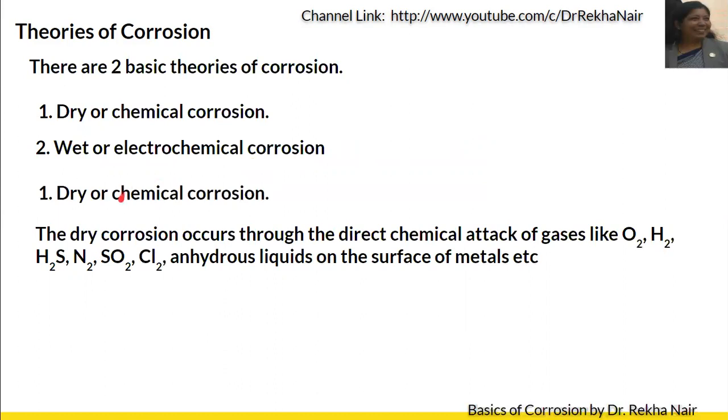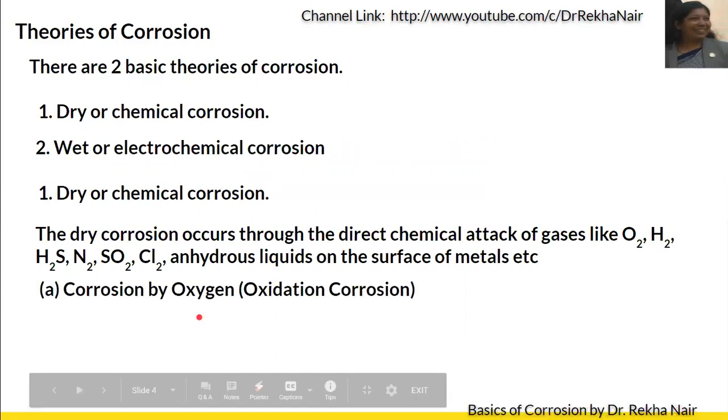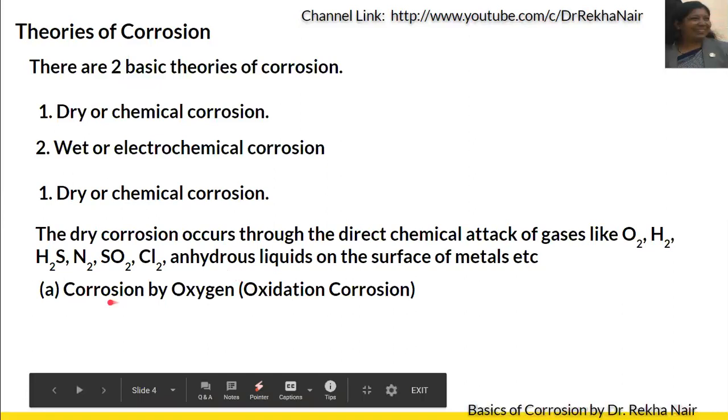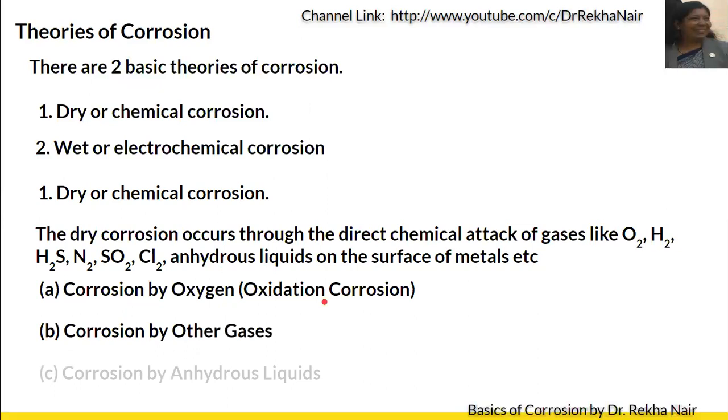Now let us first understand in detail the dry corrosion process, that is, the chemical corrosion process. Dry corrosion occurs through direct chemical attack of gases like oxygen, hydrogen, nitrogen, sulfur dioxide, chlorine, etc. on the surface of the metal. Again, there can be two different categories. One is corrosion by oxygen specifically, which is called oxidation corrosion, and corrosion by other gases. Even anhydrous liquids also cause corrosion. So, all these three categories we will discuss in detail.